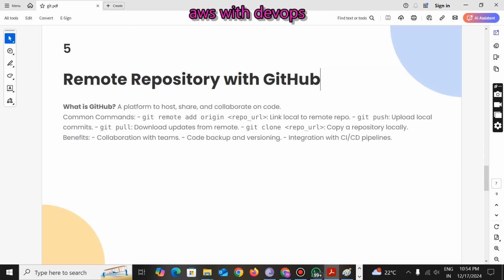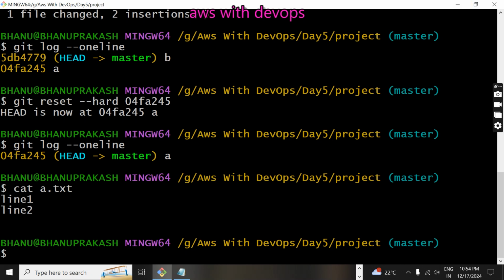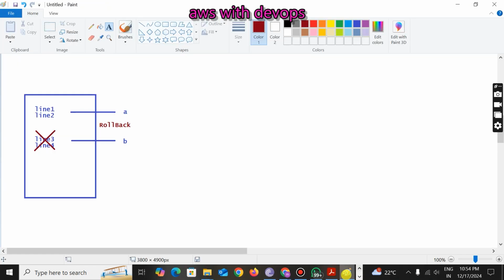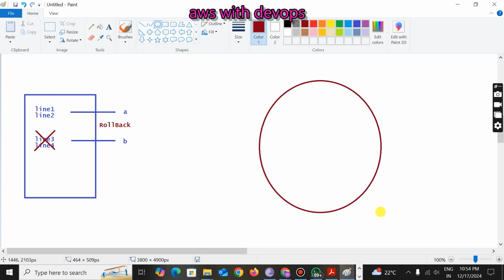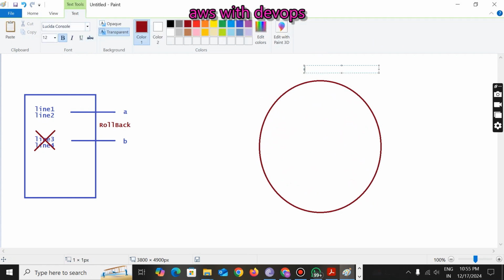Next, and the last concept is the remote repository in Git. Okay, right. So now the activity is done, everyone, right? So the final step is sending all the files to the centralized repo. That is nothing but GitHub.